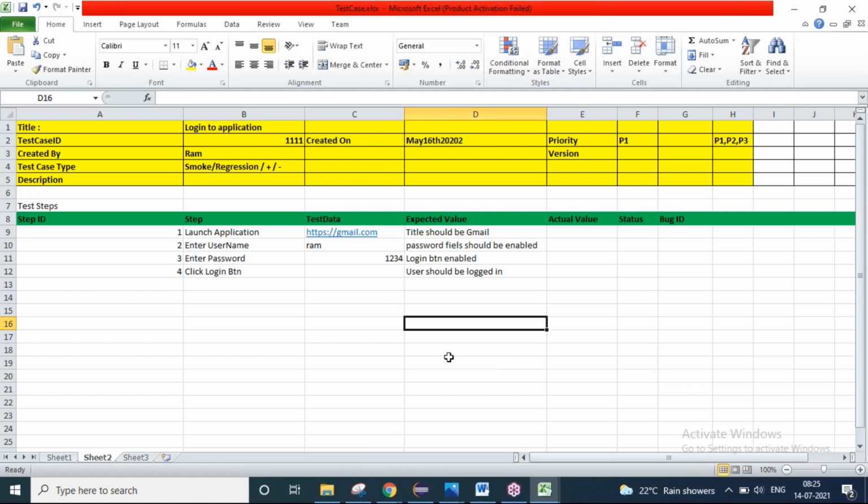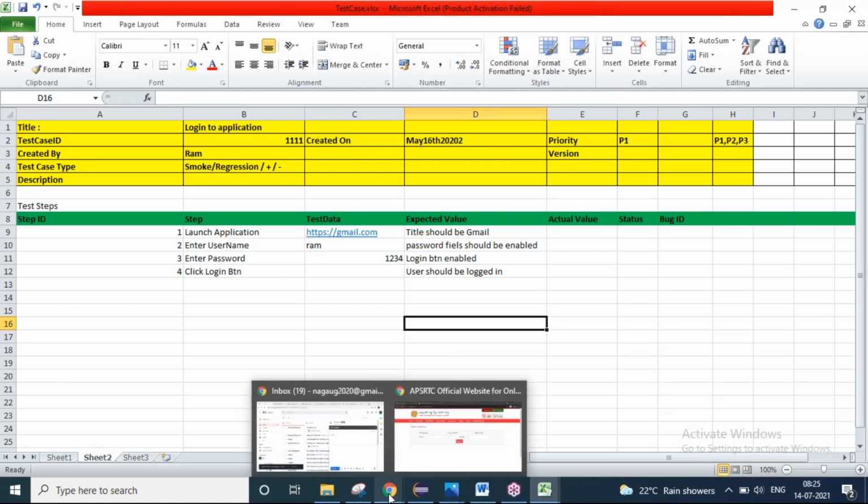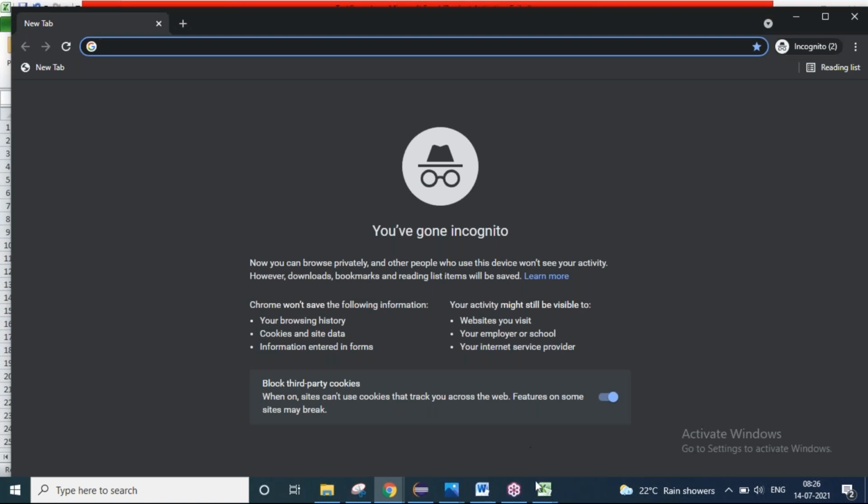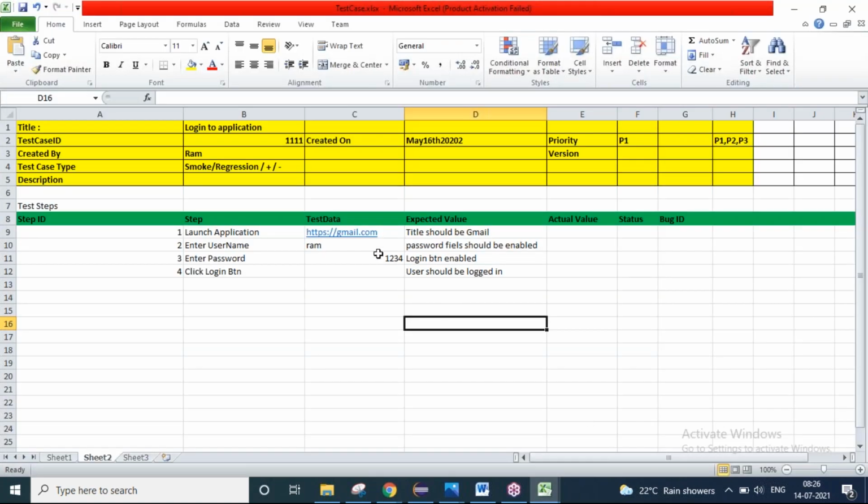The tester will be given a computer, right? Then he will open his computer. On his computer, he will open a browser like Google Chrome or something. For example, I am opening Google Chrome browser. I will open a test case and I will read this launch application. What is the URL? Gmail.com.